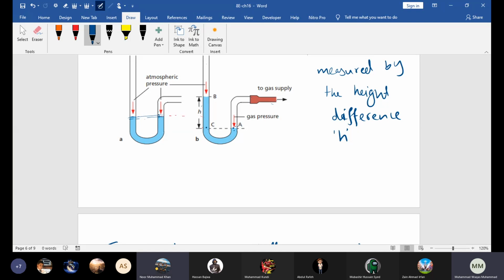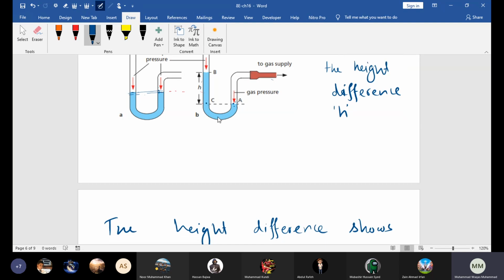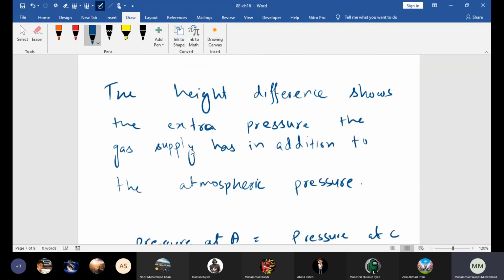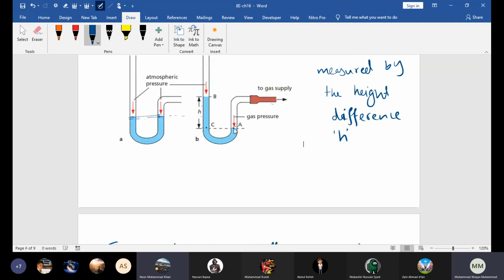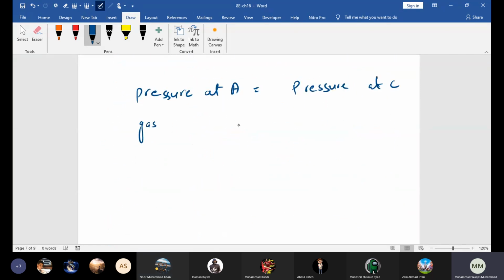So pressure at A is equal to pressure at C. Now what exerts pressure at A? Gas. So pressure at A is basically the gas pressure.